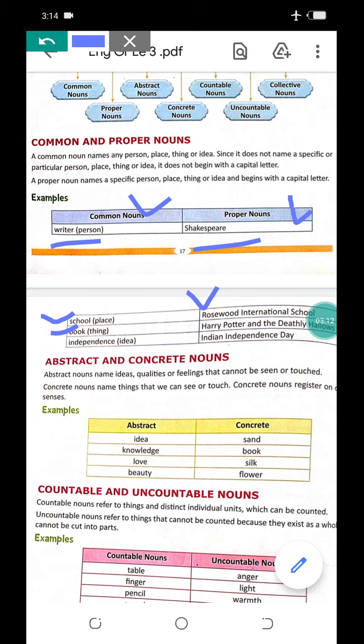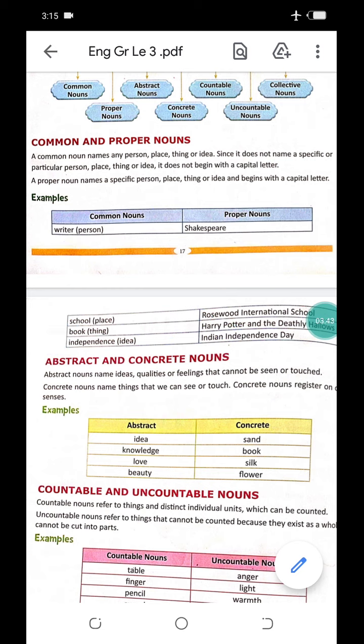Second, Harry Potter and the Deathly Hallows. It is a proper noun because we are getting the proper name of a book that we are talking about, Harry Potter and the Deathly Hallows. Next is idea of independence. Independence can be of any kind. But if we are talking about Indian Independence Day, then we are talking about a specific idea.